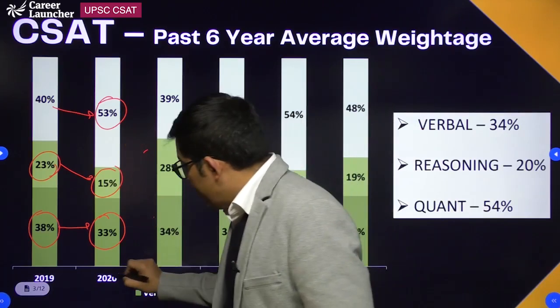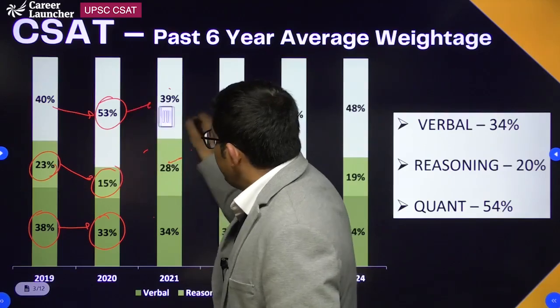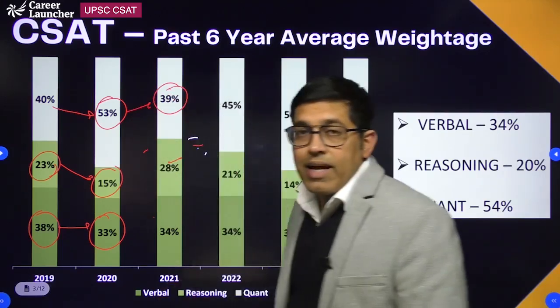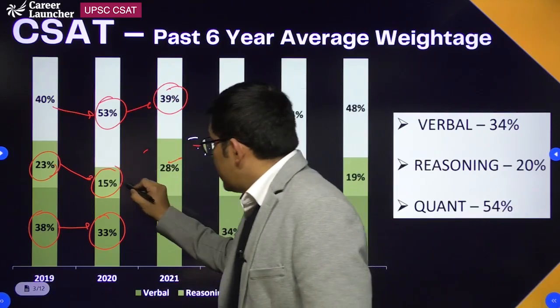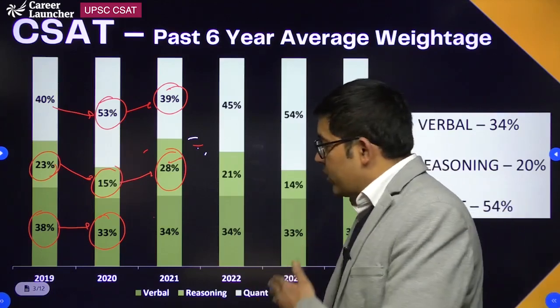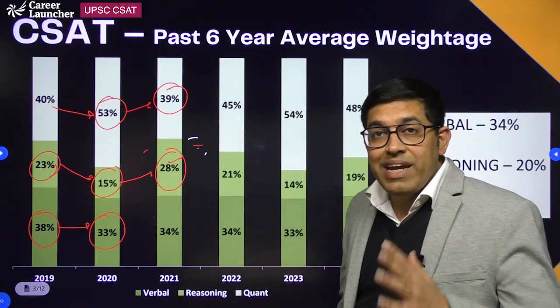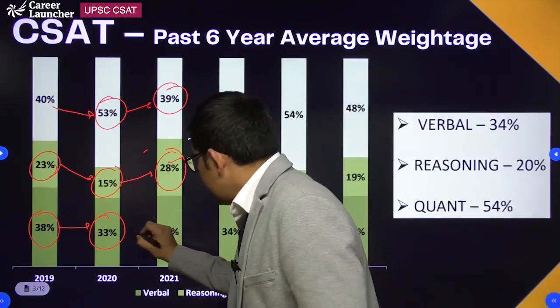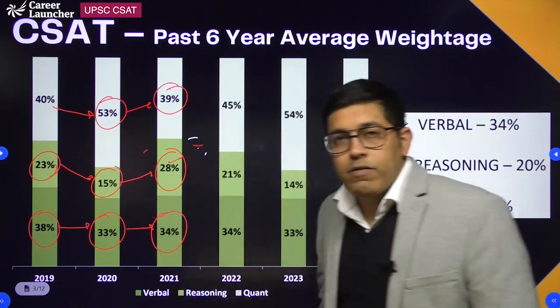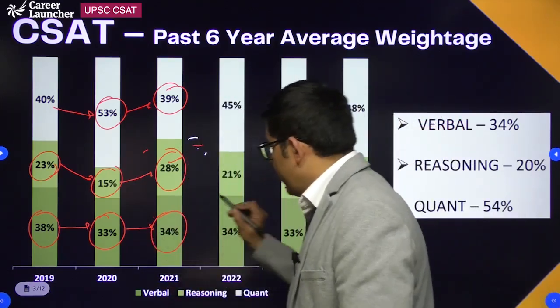Now when we move from 2020 to 21, the math section from 53 is reduced to 39%. The reasoning has maximum appreciation between 2020 to 2021, and from 15% it has gone up to 28%. And your reading comprehension or verbal section remains as it is, 34%, between 33 to 34%.